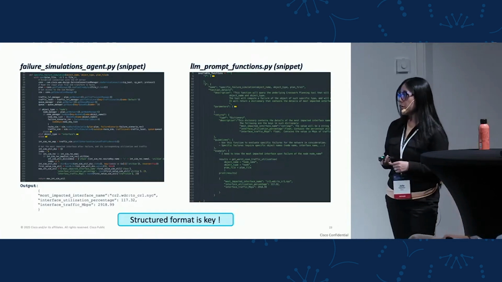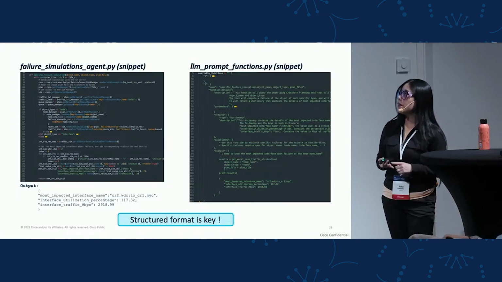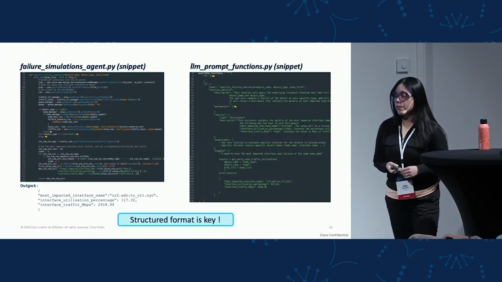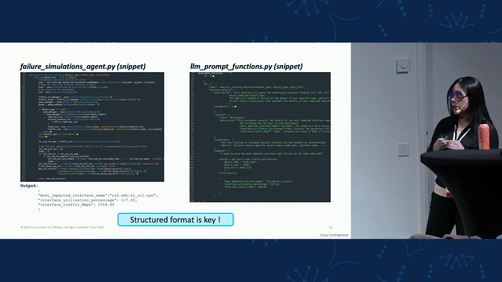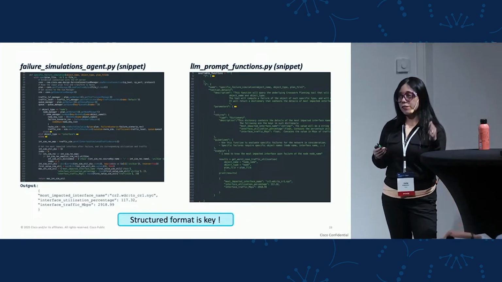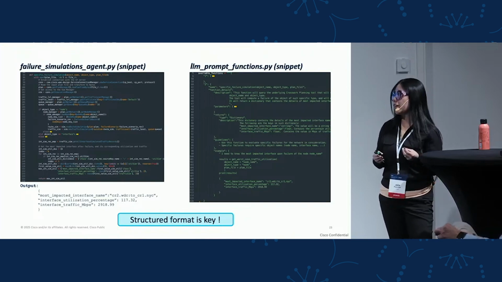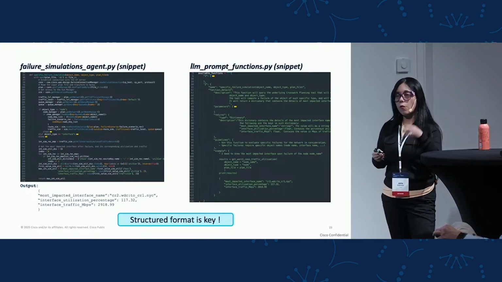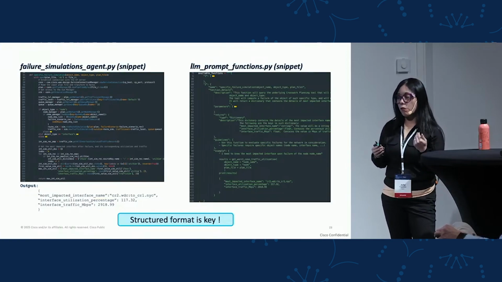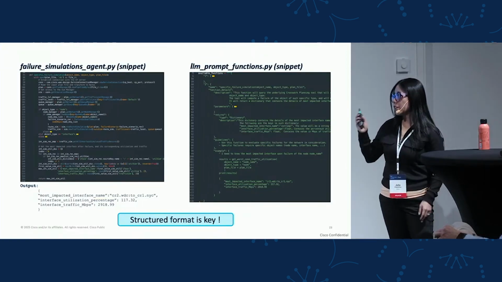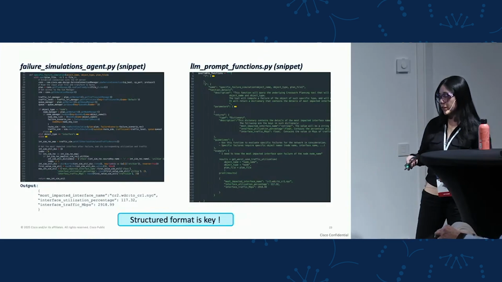So far we have talked about a structured format for the digital map, for the result returned by the function, even for the prompt. So why is a structured format key? Why do we mention it multiple times? Because we want to isolate the schema from the network data. We want to share with the LLM only the schema definition. We want the LLM to know where to find the values, but we don't really want to share the values with it. That is why a structured format is important.